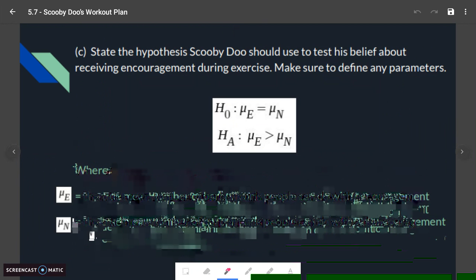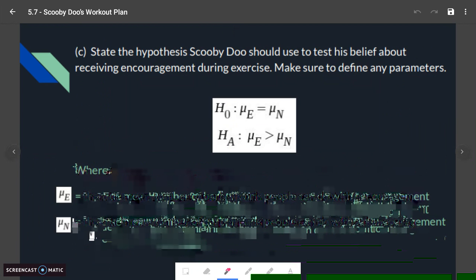And this is all set up as a 2-sample t-test, okay? Because you're breaking up those two groups into independent groups, the ones being encouraged and the ones not being encouraged. And they have no bearing on each other. But if Scooby-Doo did this setup a little bit differently, this could have been a matched t-test, right? So if we took that matched pair, he could have taken all 29 subjects and had them perform barbell curls both ways, right? He could have recorded with encouragement and without encouragement.